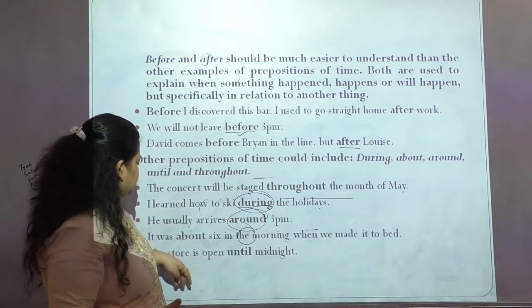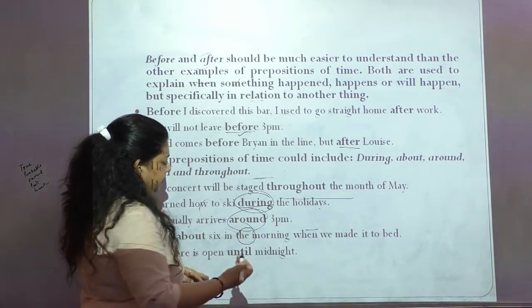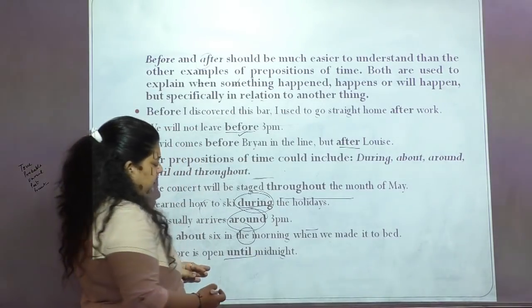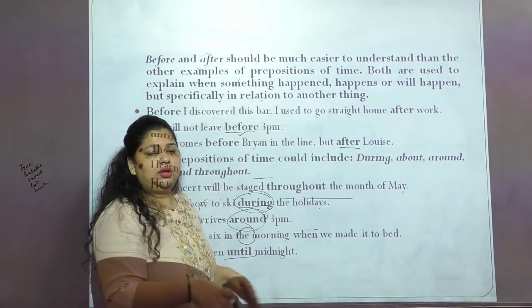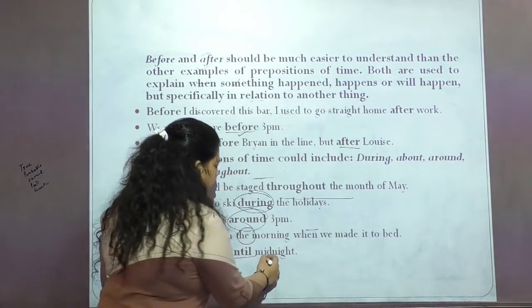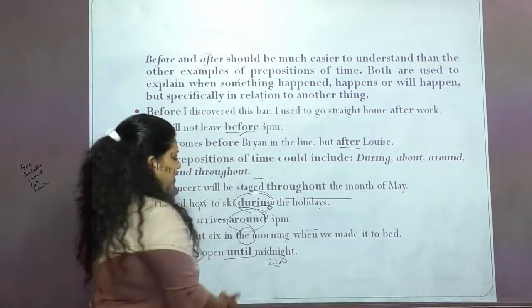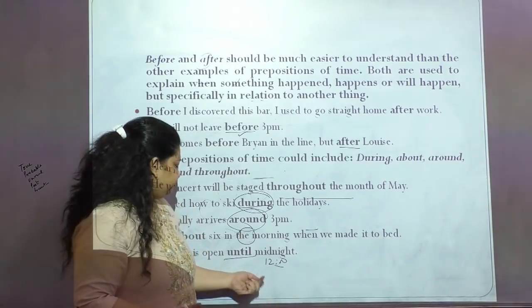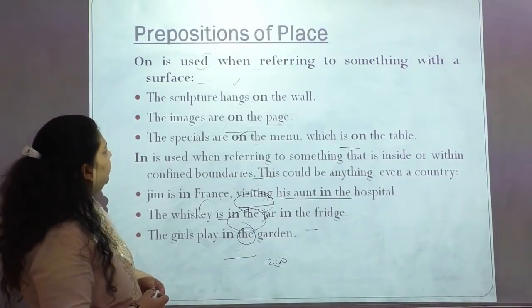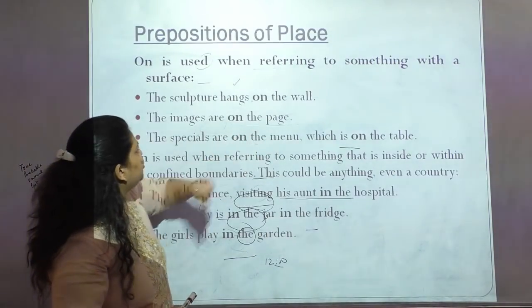Right, so the store is open until midnight. That means it is not specifying the exact time, but it is saying that until midnight it is open. You can go in. Midnight means it is 12 o'clock, so rather than specifying 12 o'clock, they are talking about midnight. So this is the other example of this time preposition.